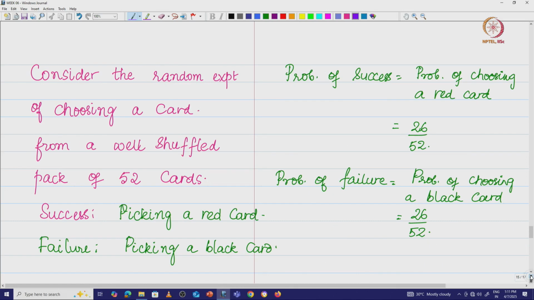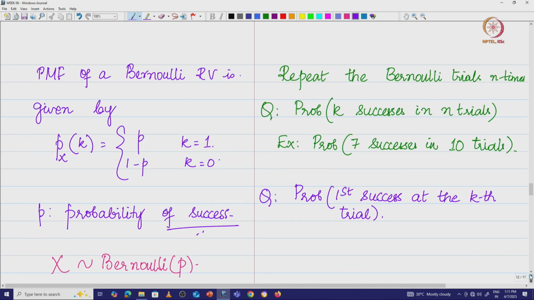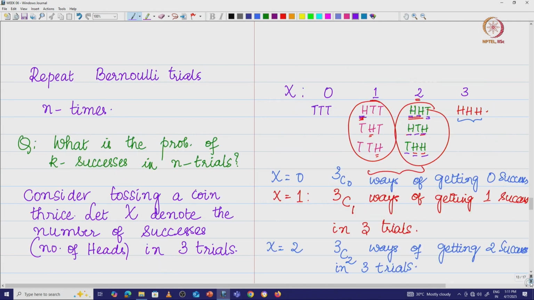Remember in the previous class we also had a second question for which we tried to find the answer. What was the second question? What is the probability of the first success in the kth trial? That means k minus 1 trials of failure. So, what is the probability of the first success in the kth trial? Let us look at that. We want to answer this question too.